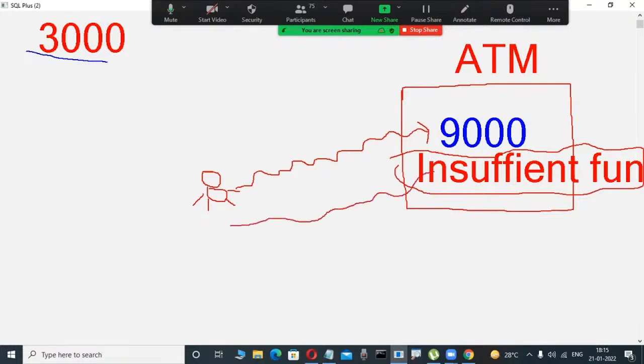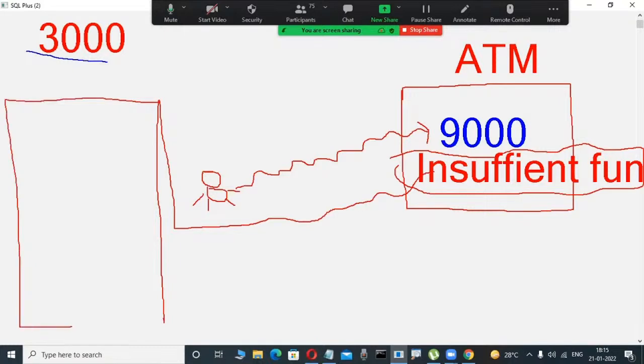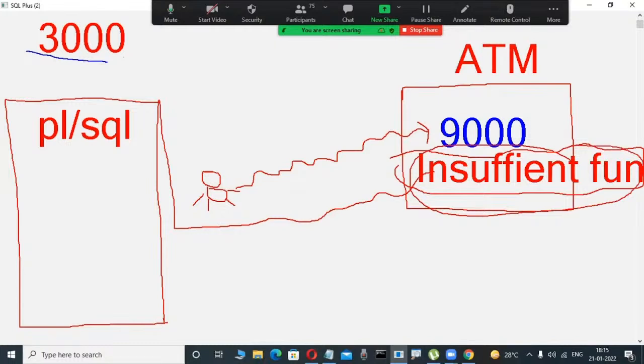No. Actually, some software engineers write code, that is important. They are writing code in PLSQL. Suppose Oracle projects, banking projects, they are written in PLSQL. What is the condition? If the user entered amount is more than the available balance, then they write this message. Same like Java, C++, there is some coding. They write if conditions like that. Otherwise, how is it possible?